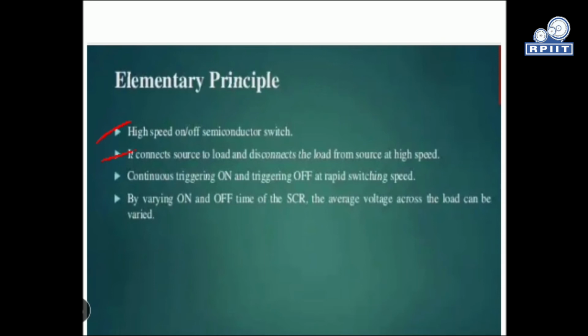During continuous triggering on and triggering off, rapid switching will take place. So we can say it has a high frequency switching capacity, and on and off triggering is done at a very high speed. By varying the on and off time of the SCR, the average voltage across the load can be varied. So by varying that on and off time, we manage the load variations as well.